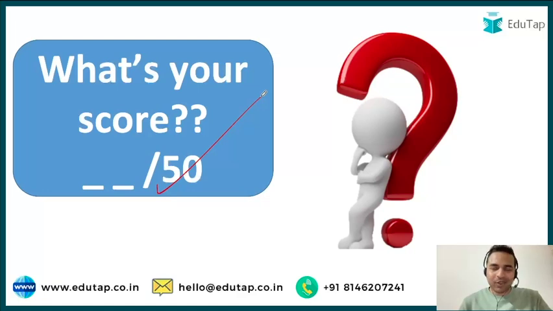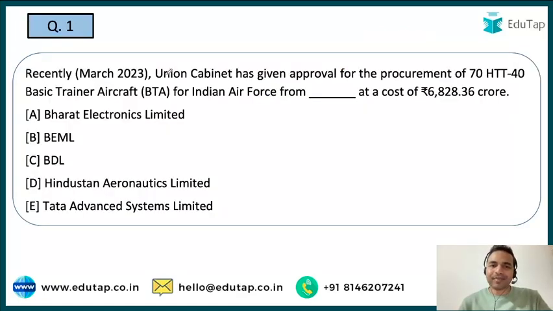So let's start the session with the very first question here on the screen. And the question is, Union Cabinet has recently given approval for the procurement of 70 HTT 40 basic trainer aircraft. See guys, गवर्नमेंट ने अप्रूवल दिया है प्रोक्योरमेंट इन एयरक्राफ्ट का फॉर द इंडियन एयरफोर्स, एंड आपको मुझे बताना है कि वो कौन सी ऑर्गेनाइजेशन है जिससे ये प्रोक्योरमेंट की जाएगी इंडियन एयरफोर्स के लिए.